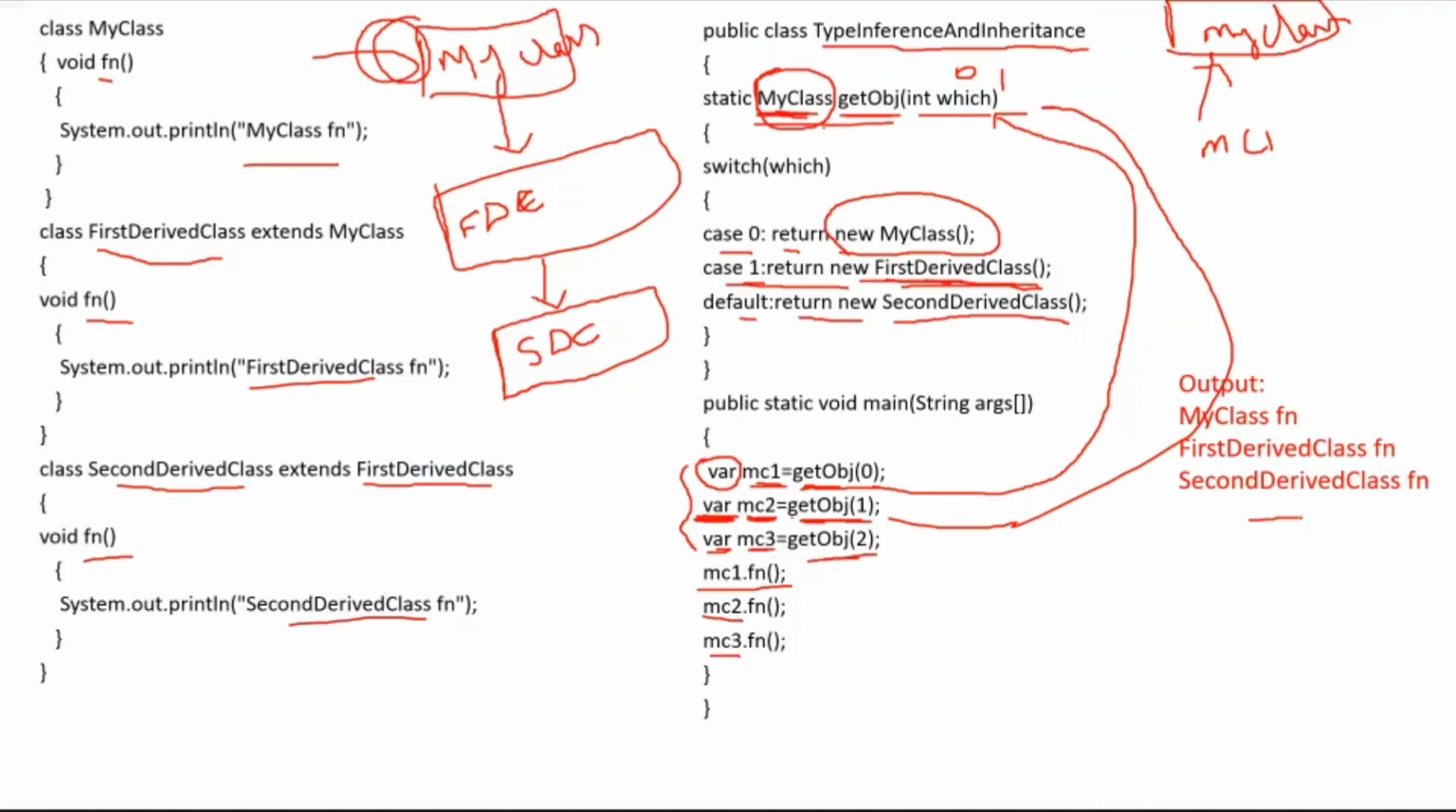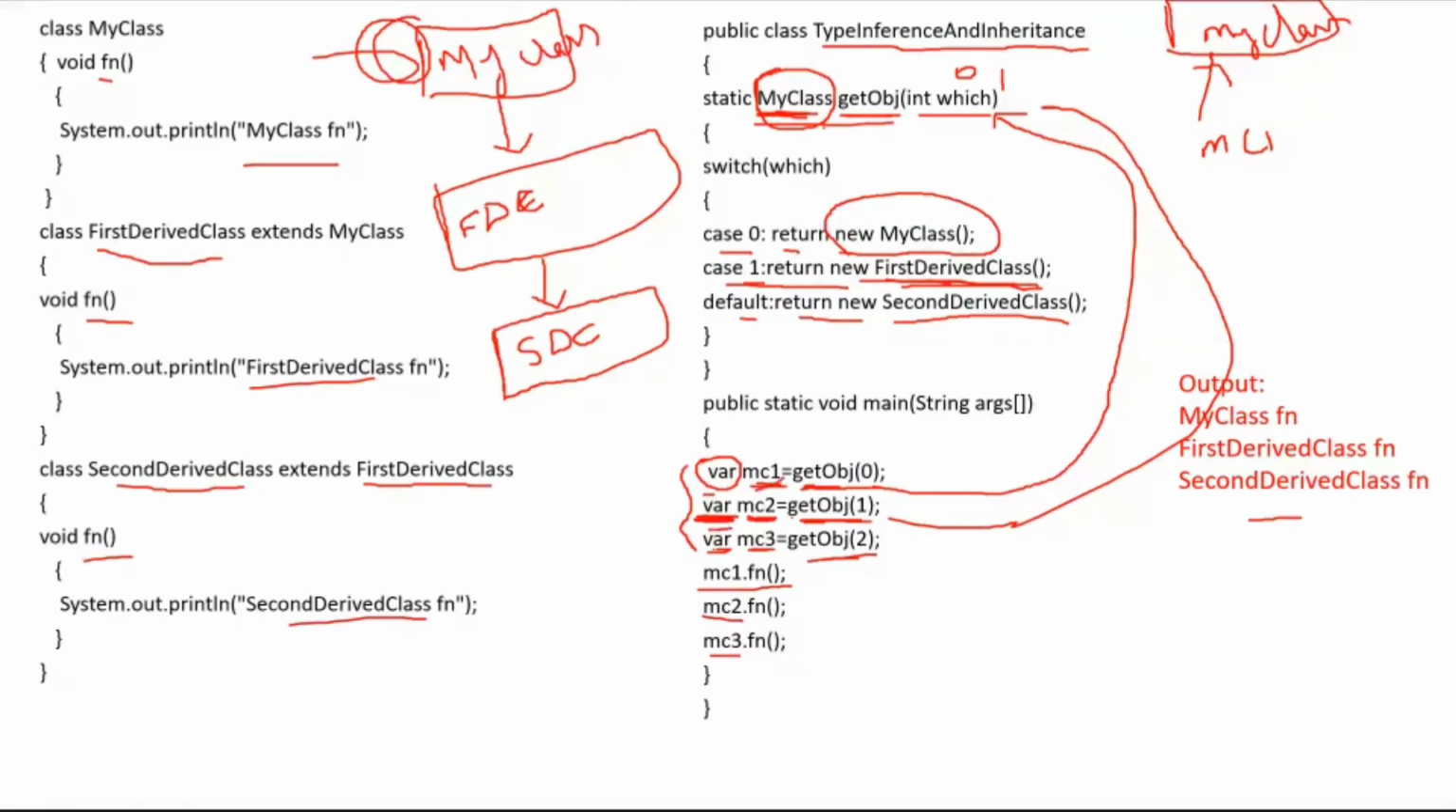Tell me. Ma'am, there are separate cases, no, ma'am? So how does var become my class type? Here I am returning my class object, here the first derived class object, here the second derived class object. But what is the return type? My class. So here this var and all are of type my class.